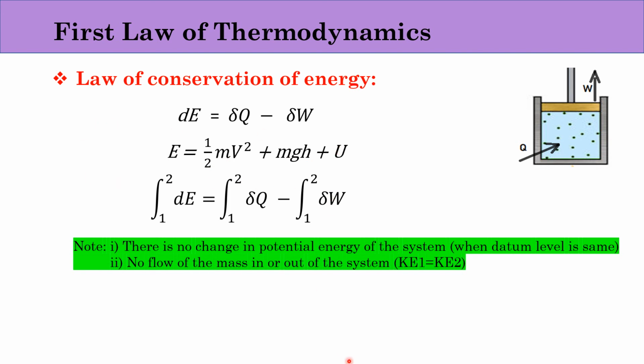So this equation can also be written as delta E is equal to Q minus W. This is the simplified form of the first law of thermodynamics, which says that the change in internal energy will be equal to heat supplied minus work done. So hope you understood the first law of thermodynamics. Thank you for watching the video.